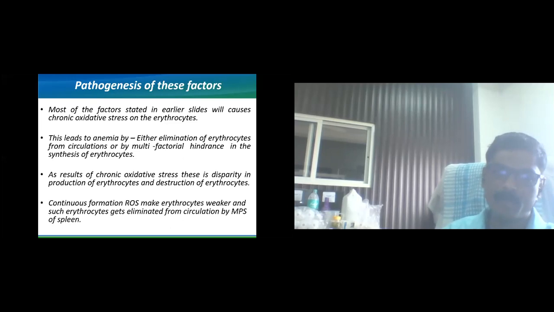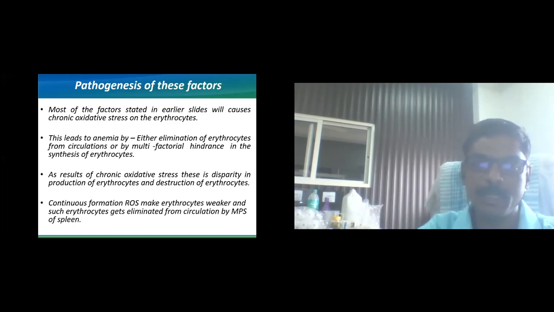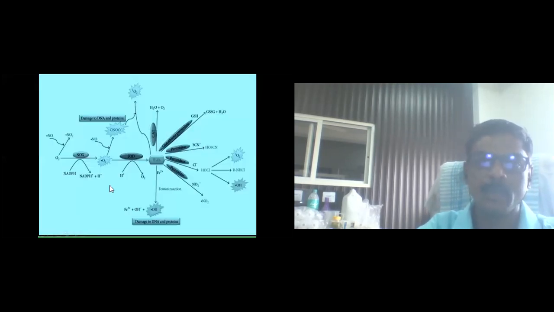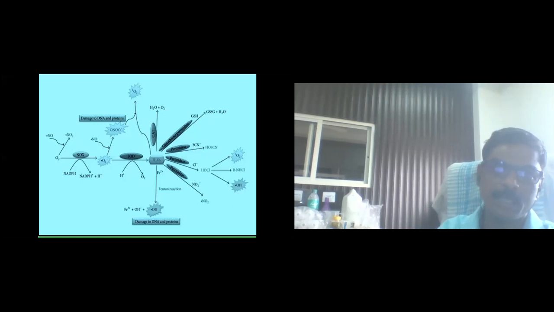The continuous formation of ROS, the reactive oxygen species, makes the RBCs or erythrocytes very weak, and such erythrocytes get eliminated from the circulation by the mononuclear phagocytic system of the spleen. In this picture you can see the various ROS shown, various reactive oxygen species such as nitrous oxide, hydrogen peroxide, and hydroxyl group.